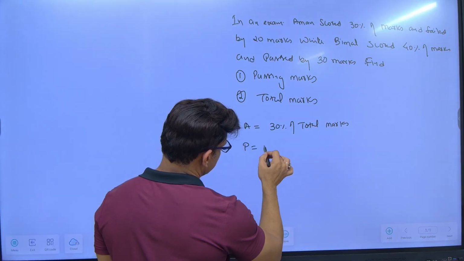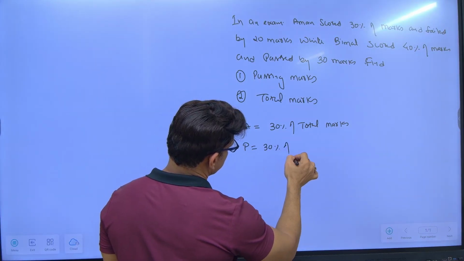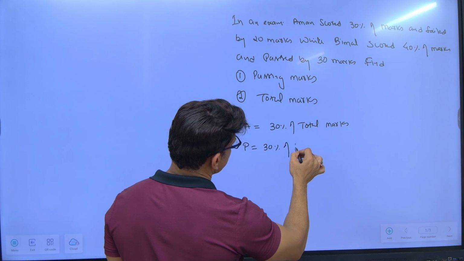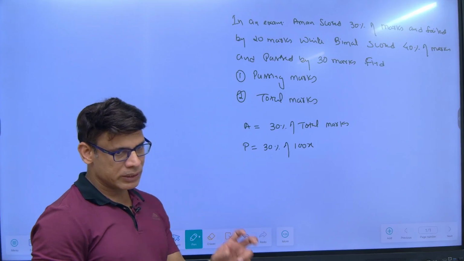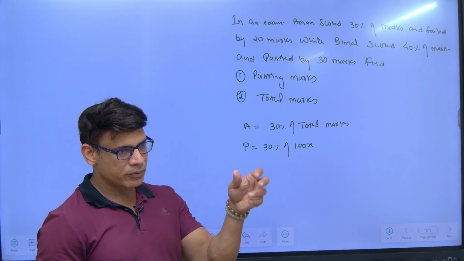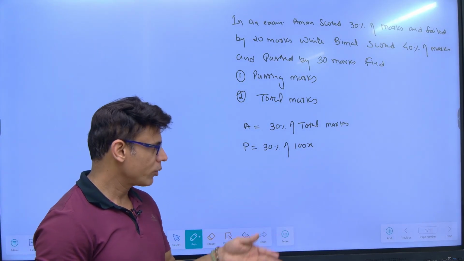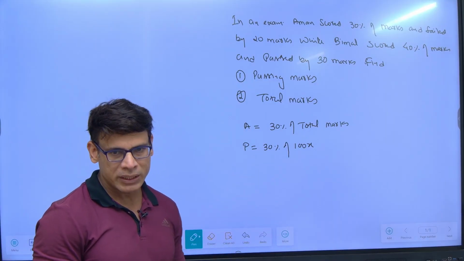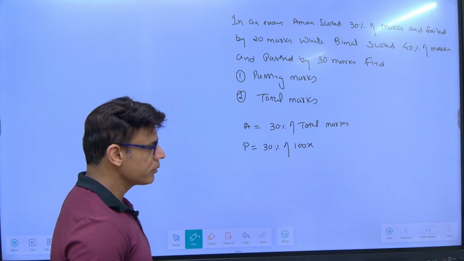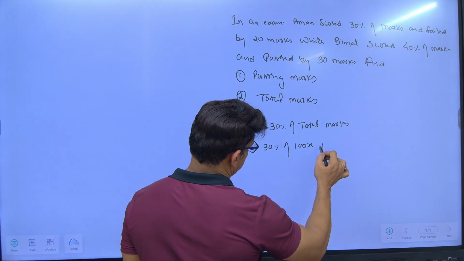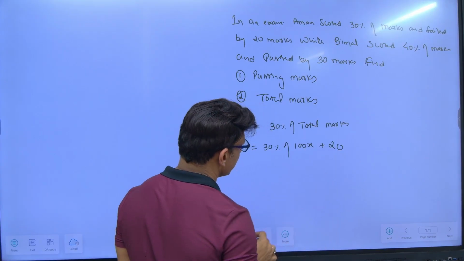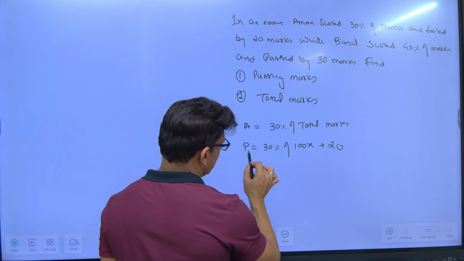What is passing marks? 30% of, let's say, total marks is 100x. See, we don't know because there is percentage as well as numerical value. So always consider some variable. You can take x also. I am taking 100x so that I don't get into the integer fraction part. Plus 20 marks, yes. This is passing marks, right?